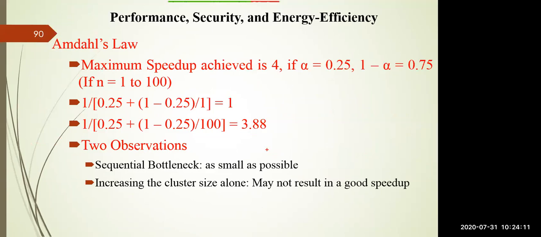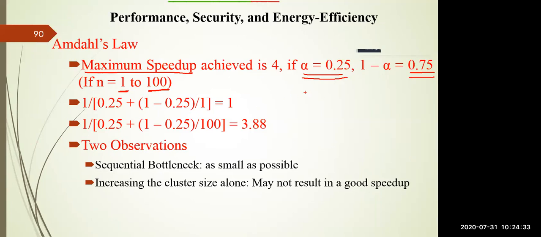For example, I will give you an illustration. I want to calculate the maximum speedup of a particular computer system by taking the alpha value as 0.25 and the 1 minus alpha value as 0.75, and I will vary n from a single computer system to 100 computer systems.